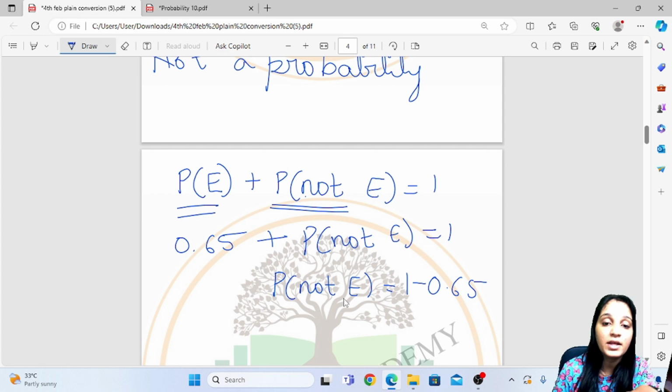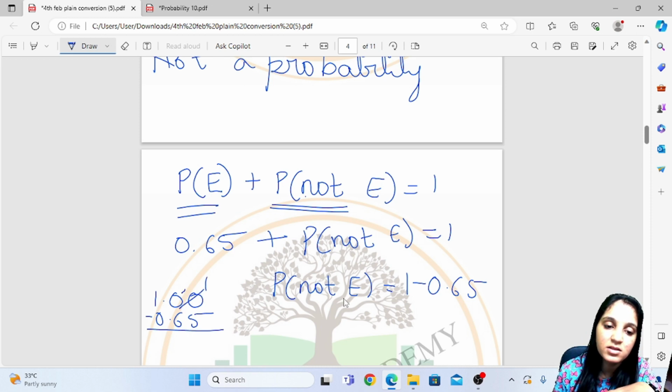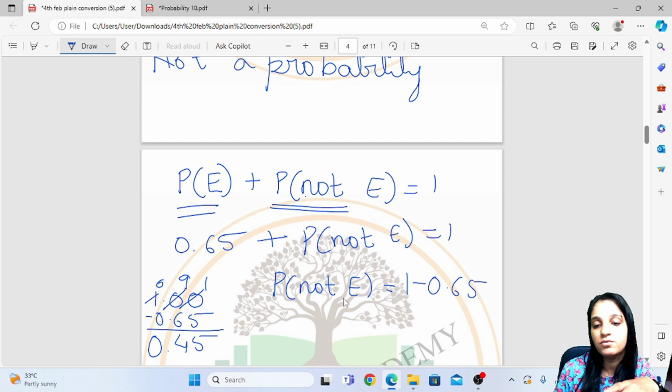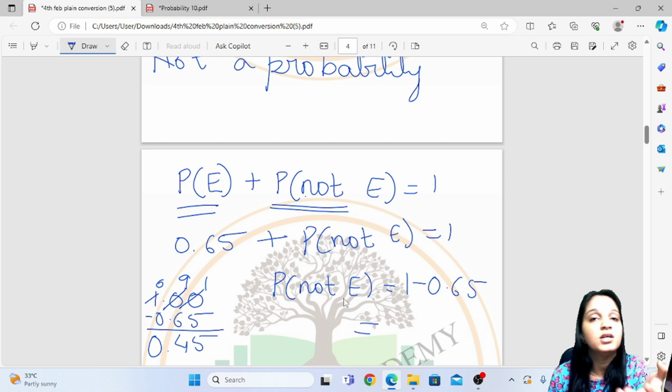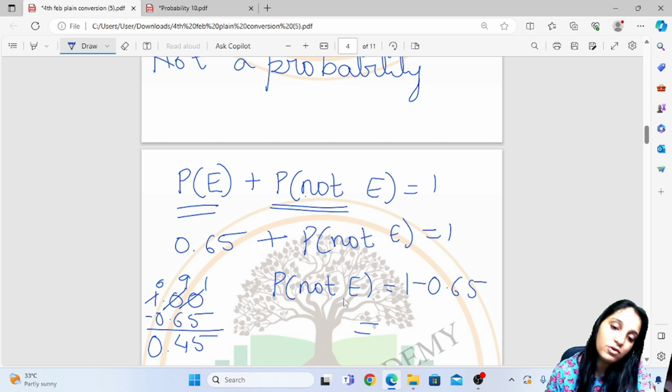Now 1 we can write as 1.00 minus 0.65. So this becomes 10, this becomes 9, this becomes 0. 10 minus 5 is 5, 9 minus 6 is 3, so 0.35. So your P of not E, that he will not go for tuition, is 0.35.